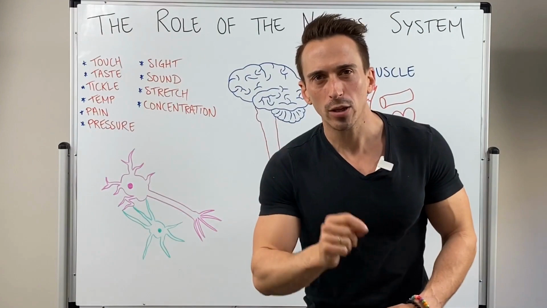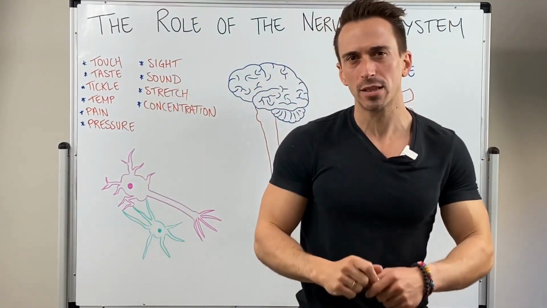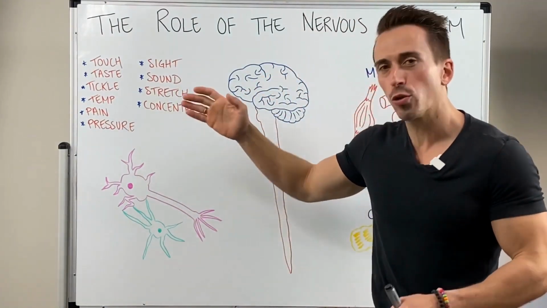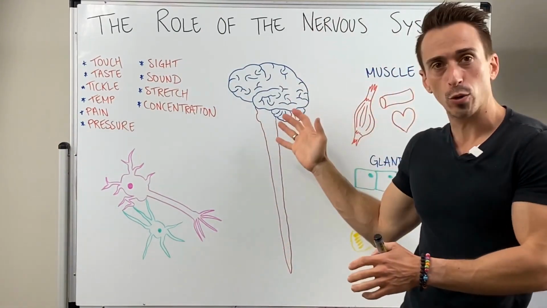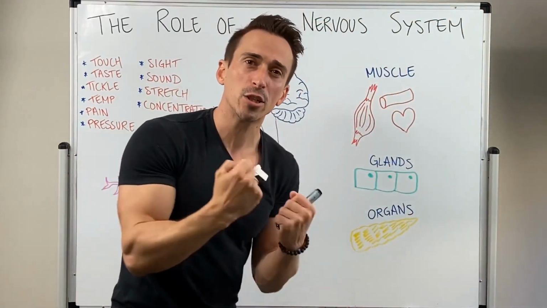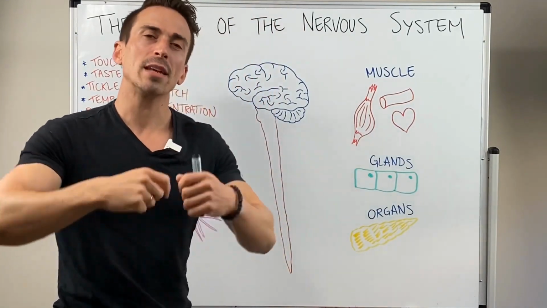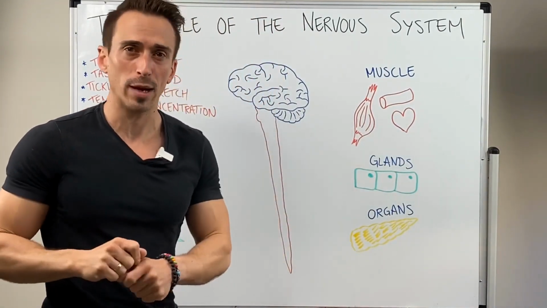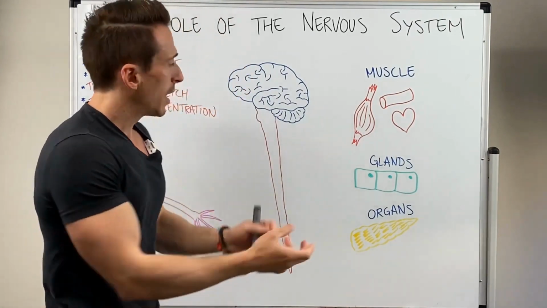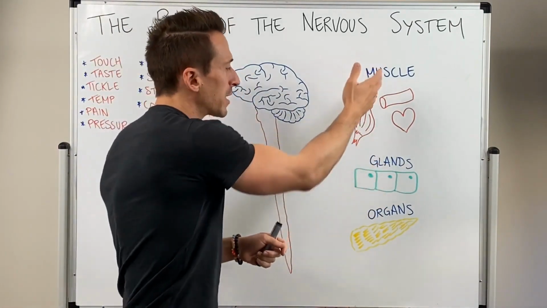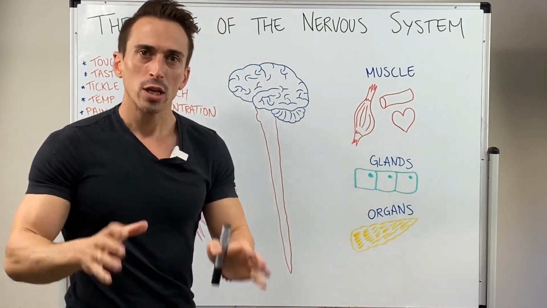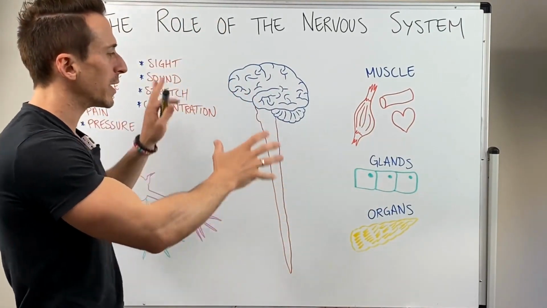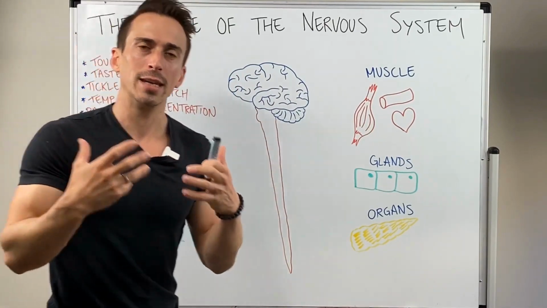Now, every single minute, your nervous system picks up millions of bits of information. Your sensory neurons or sensory organs pick up this information and send it to the brain and spinal cord. Here, this information is integrated or it's made sense of, and they decide what they want to do with this information. Once they've decided, they send a signal out to various muscles, glands, and organs in order to enact some sort of change. So what I'm saying is that the nervous system is a complex communication network.